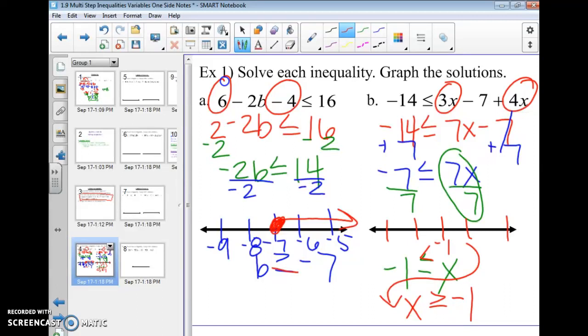So when I graph it, it's got that equal sign, so I'm going to have a closed circle. And I'm looking for numbers that are bigger than negative 1, so I'm going to go to my right.